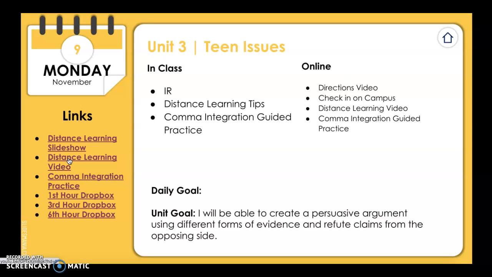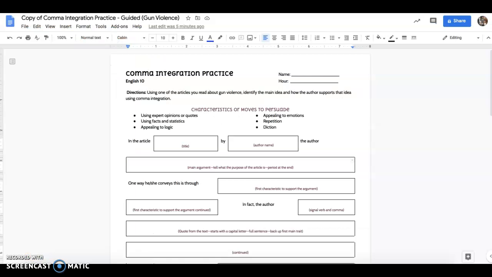After you're done watching that video, then you need to do some comma integration practice. So click here on this link, and it should bring up this sheet. What you need to do in this is use one of the articles that you read about gun violence on Friday. You'll need to identify the main idea and how the author supports that idea while practicing comma integration.